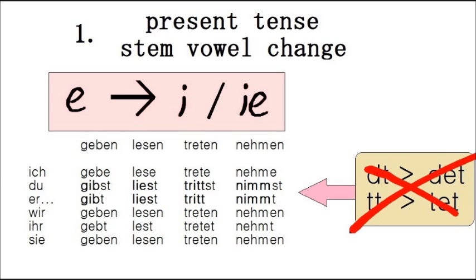This second change will also affect the imperative form. The singular imperative will have the same stem vowel change as the present tense. For example, geben, gib; lesen, lies; treten, tritt; nehmen, nimm.